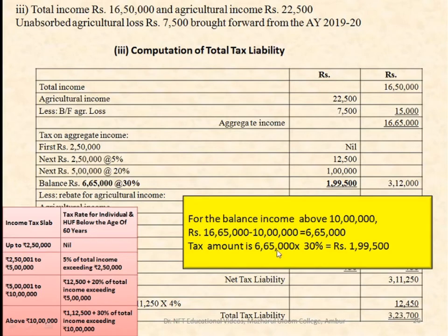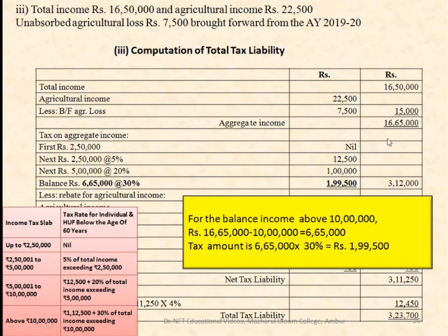The tax amount above 10 lakhs is 1,12,000 plus 30%. This 1,12,000 is nothing but, for 2,50,000 it was 12,500, and for 5 lakh it is 1 lakh, so if you add it up, you get 1,12,500.